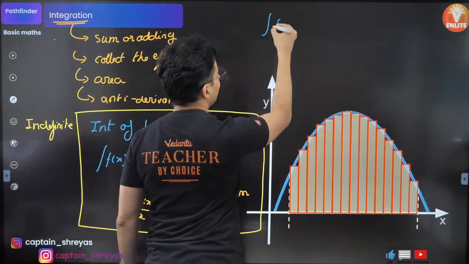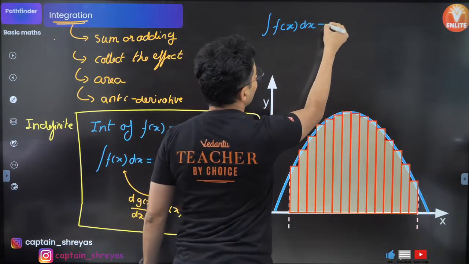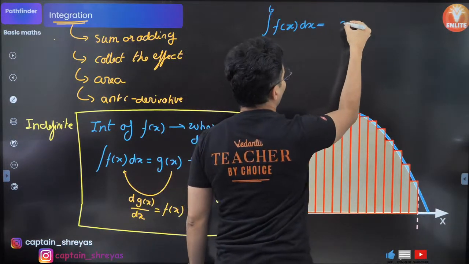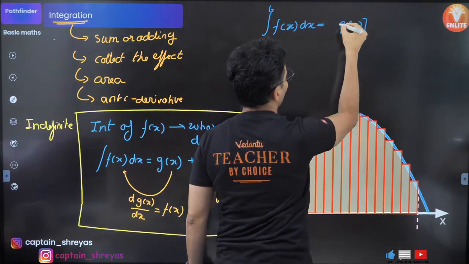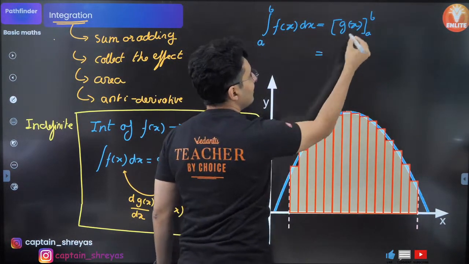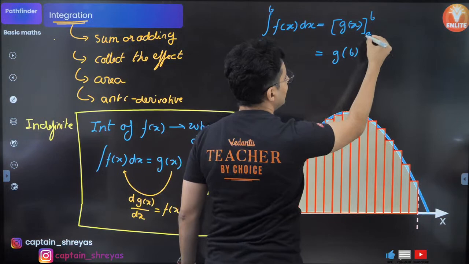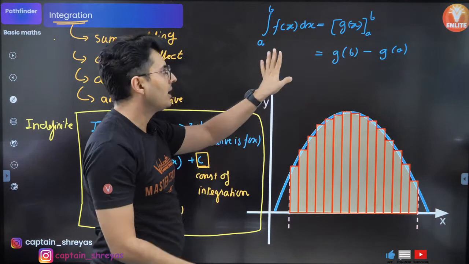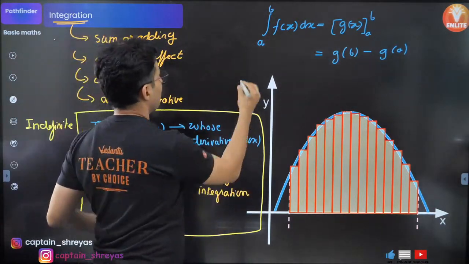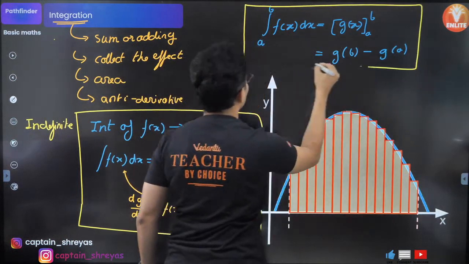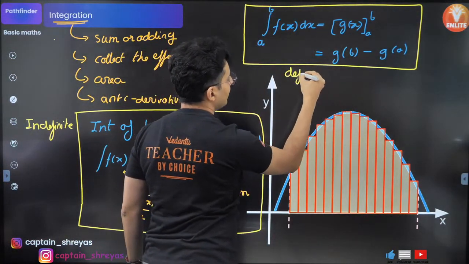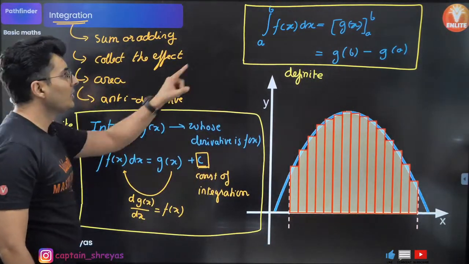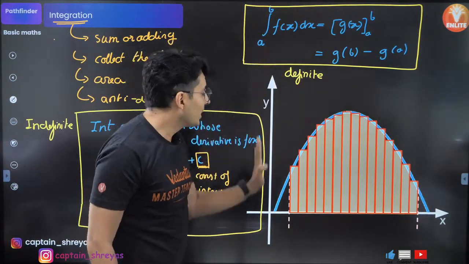So, integration of f of x dx from a to b will be g of x, and then you put lower limit and upper limit. First substitute the upper limit, then substitute the lower limit, and then subtract them. This does not have any constant. So that's why this type of integration is called definite integration. And the best part is that whenever you do this kind of definite integration, you get the area under